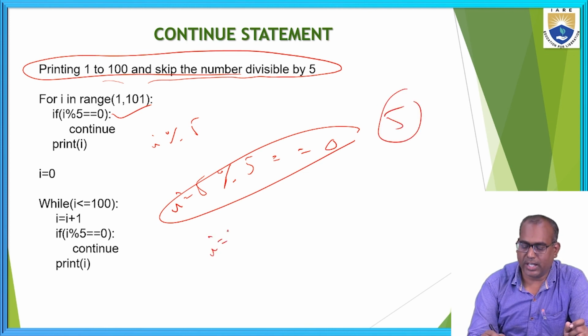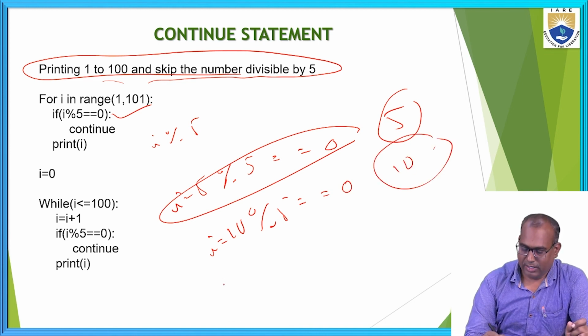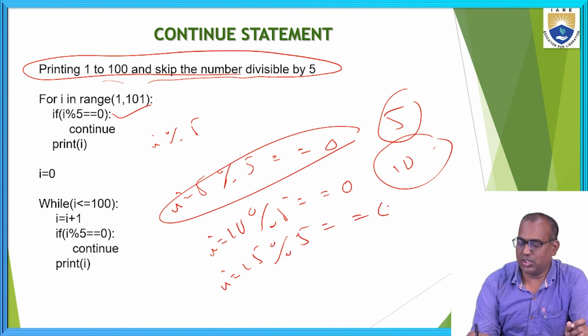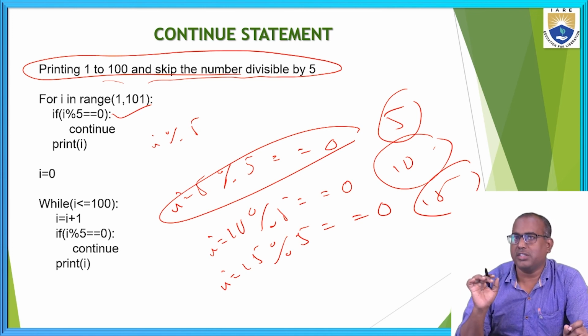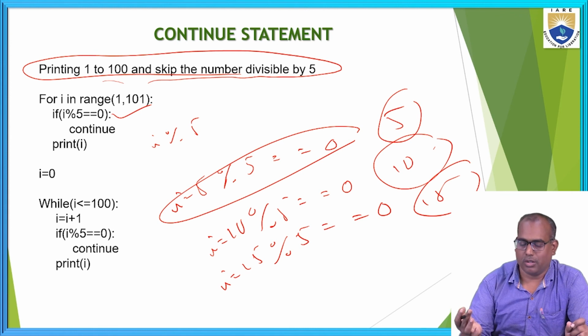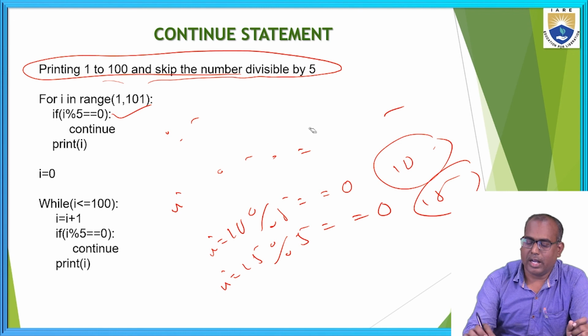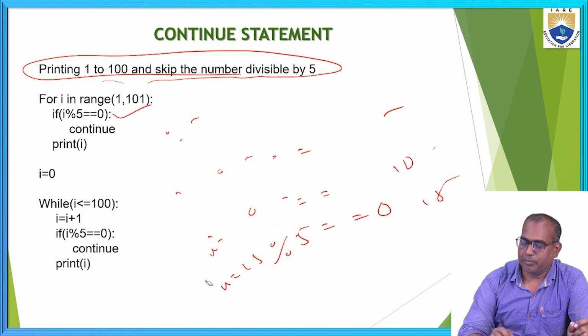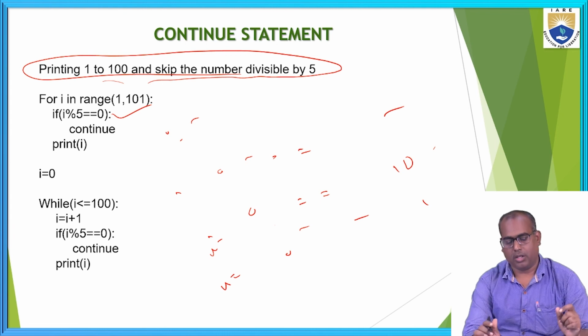When i value is 10, 10 modulus of 5 equals 0. I am skipping that 10. And when i value becomes 15, 15 modulus of 5 equals 0. I am skipping the 15 also. I am printing 1 to 100, but I am skipping the numbers which are divisible by 5.